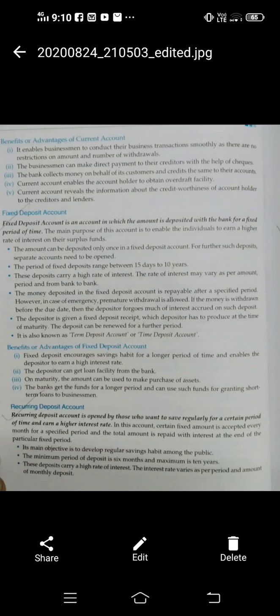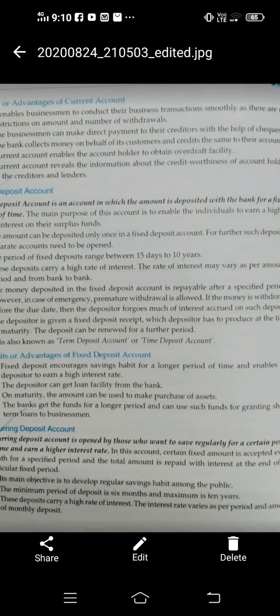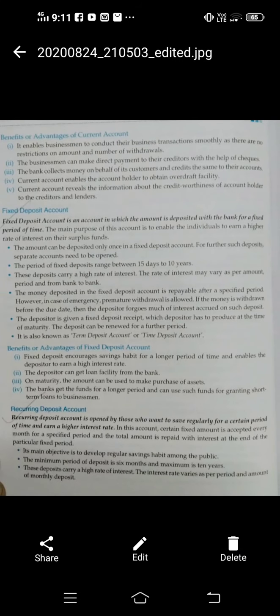Today I am going to start the next three accounts, that is fixed deposit account, recurring deposit account and multiple option account. So first I will start with fixed deposit account. In short, fixed deposit account is also known as FD. And I hope everyone heard this word, FD. In your home also, your father, mother, you can ask, they have also done FD in banks. They have also deposited some money in the form of fixed deposit in the banks.